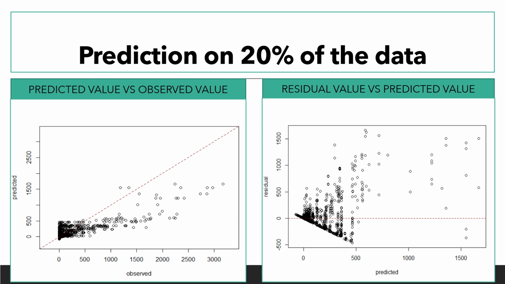But what happened when I predicted on the 20% of my test dataset? Just looking at these two graphs, I can tell that the predictive accuracy is lower than I have expected. The predicted versus observed graph shows that for higher number of observed deaths, the model is underpredicting the number of deaths from genitourinary diseases. An accurate model would have data points closer to that diagonal line. We can see the same from the residual versus predictive graph. An accurate model would have data values close to the zero line.